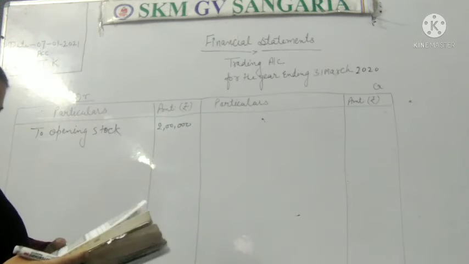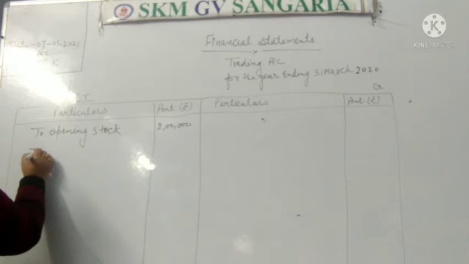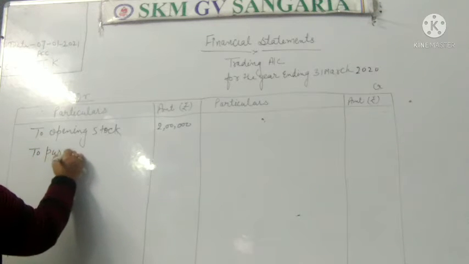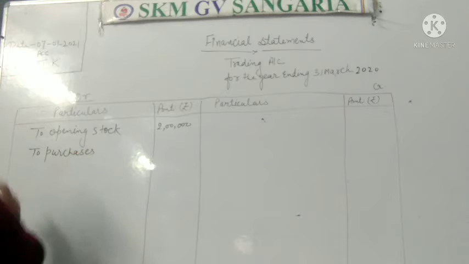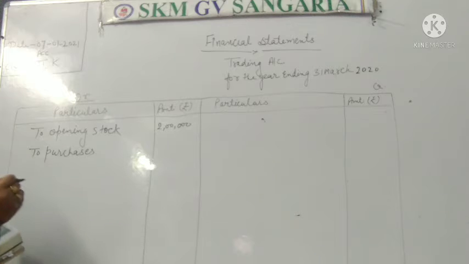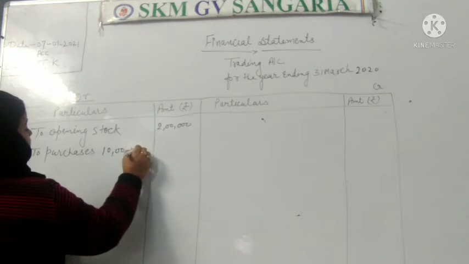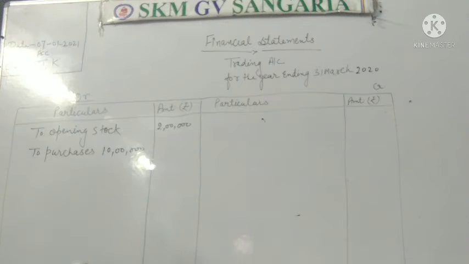Second is purchases. Purchases is also related to expenses. Then we will write to purchases, and purchases are 10 lakh. Keep one thing in mind that there is an adjustment also related to purchases.